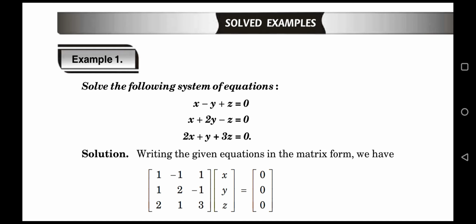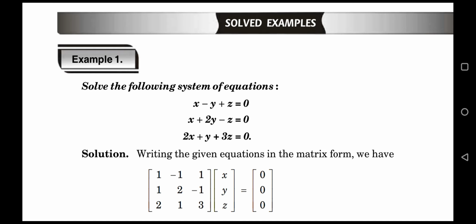Now matrix A has first row 1, minus 1, plus 1; second row 1, 2, minus 1; third row 2, 1, 3.